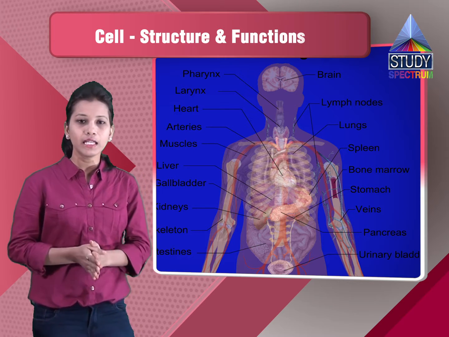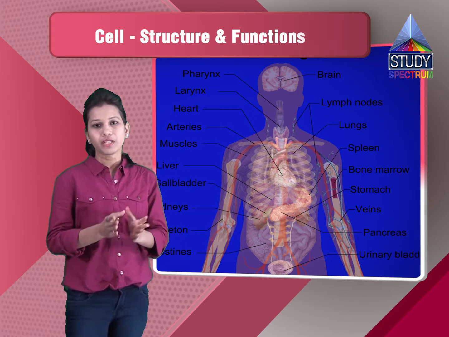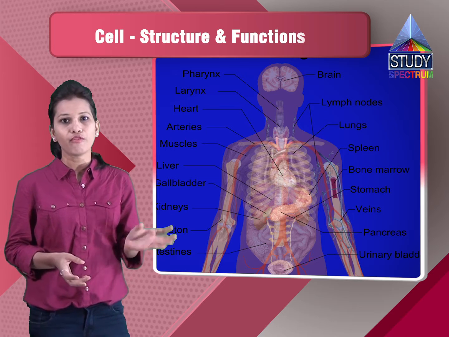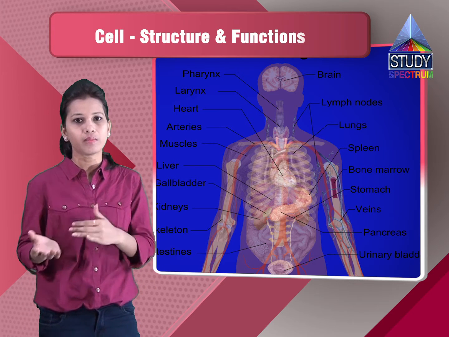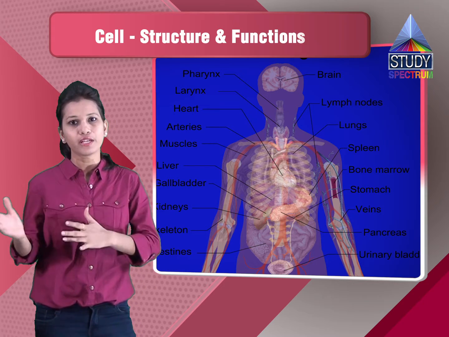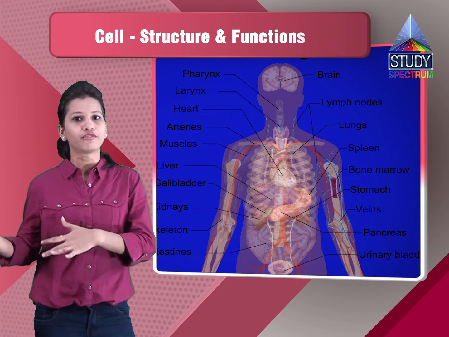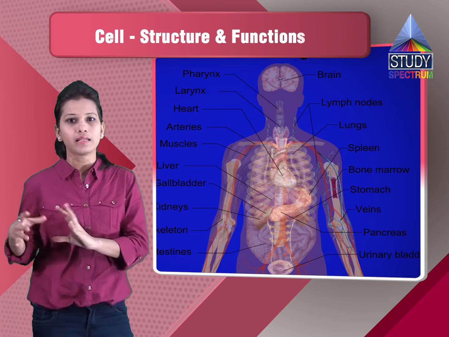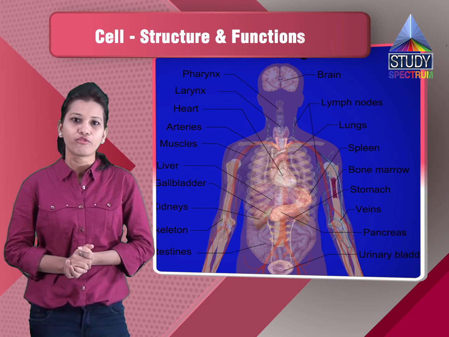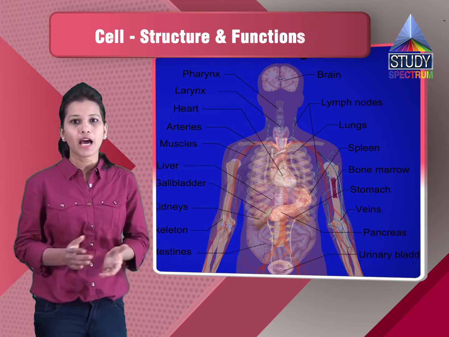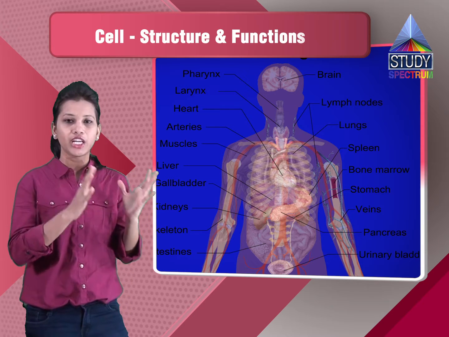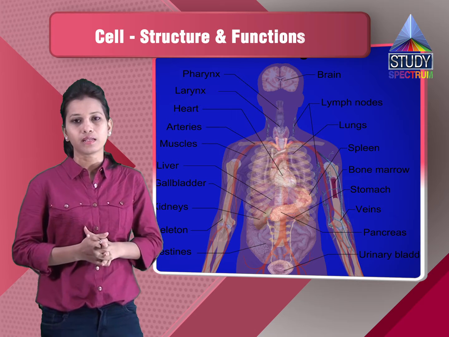Then another difference between the unicellular and multicellular organism is that the single cell will perform all the functions, whereas the multicellular organisms will be having the different cells which will be performing their different functions. So it doesn't make any difference if a single cell dies, the other cells are living and the other cells will be performing their functions. So this way we have the different types of cells. Then we have the different shapes of the cells we can see.